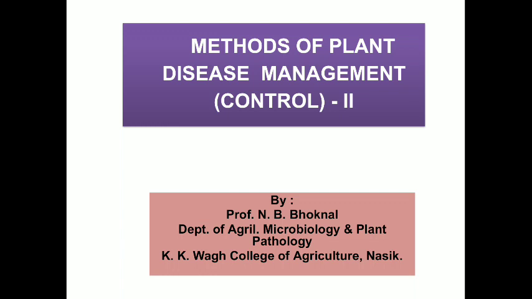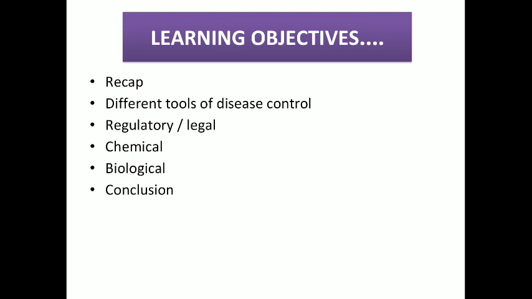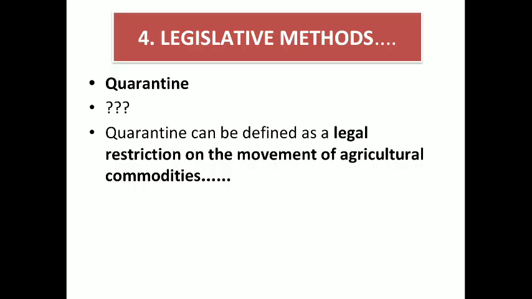Today's topic is methods of plant disease management or control, part 2. So what are the learning objectives? First of all, let's recap. During the last lecture we discussed cultural, physical, and host plant resistance methods of plant disease management. Now we will be dealing with the next tools of disease control, that is regulatory, which is also called the legal tool, then the chemical tool, then the biological tool, and lastly the conclusion. Let's see in detail one by one.